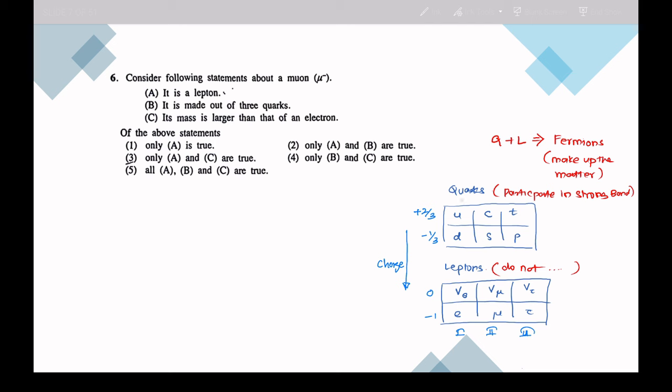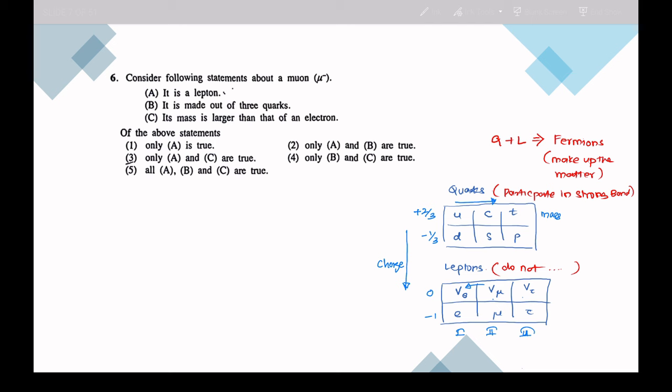When the generation increases along this direction, mass increases. These second and third generation particles are unstable and they want to come to the first generation, so they decay to become first generation. So this is the overall idea you need to remember about these particles.